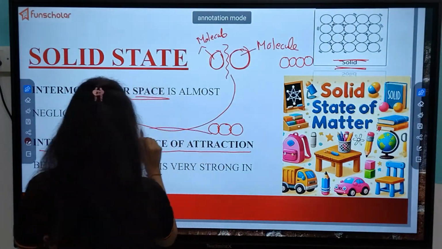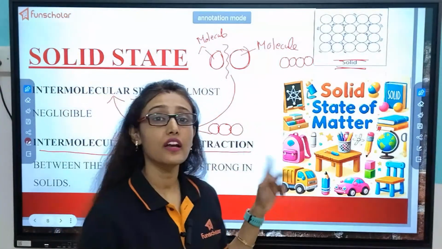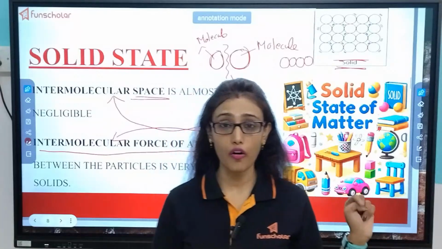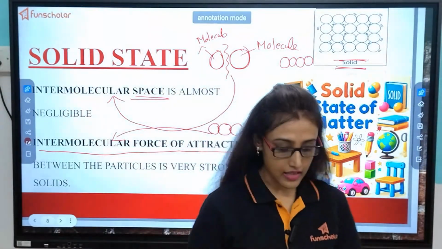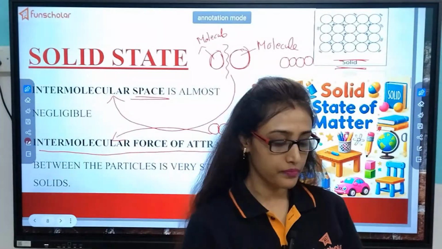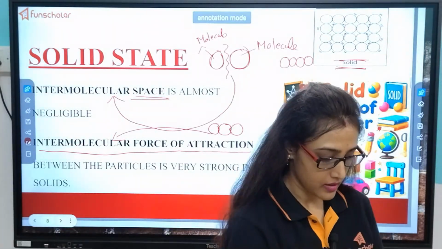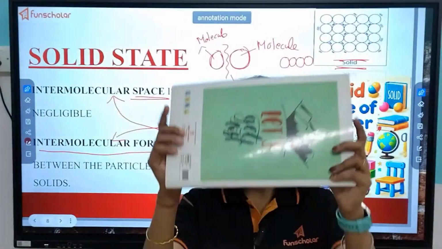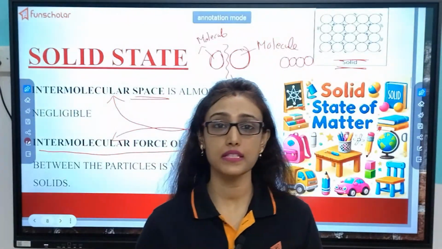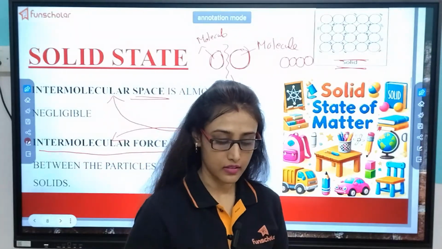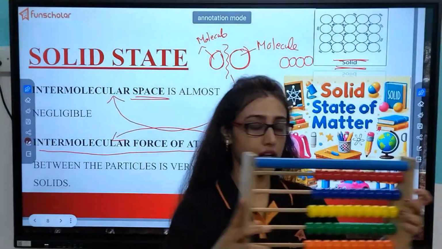Because the intermolecular force of attraction is very high, or highest, in case of solids. Examples of solids I have already shown you: book, pen, copy, eraser, slate, everything comes under solids. Another better way to make you understand.